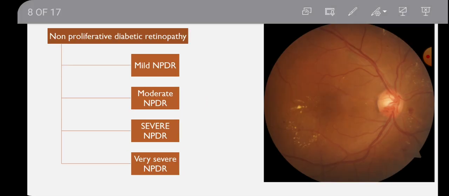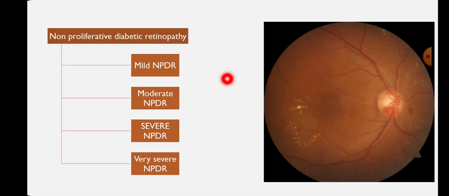Okay. Now here NPDR is divided into four types: mild, moderate, severe, and very severe. So how will you tell which fundus photo is having which stage? There is a way to understand which stage it is. So mild, moderate, severe, very severe.